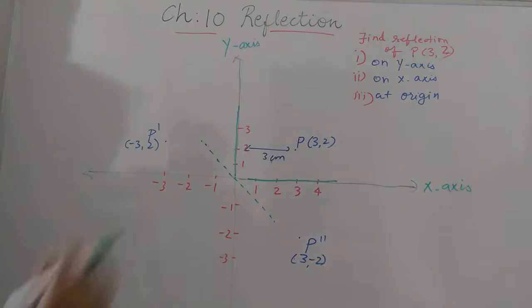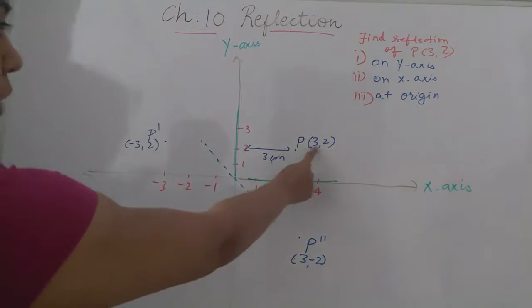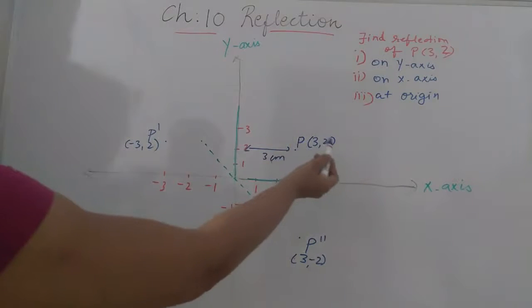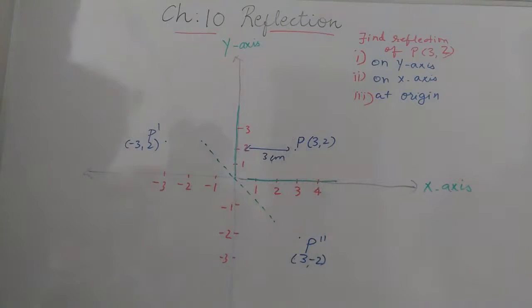The only thing you have to remember is that whenever it comes to finding the reflection at the origin, you just have to change the sign of the coordinates. Suppose P (3, 2), what are the reversed signs of it? (-3, -2). So the point will lie here, P triple dash.